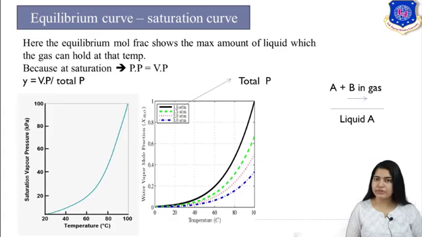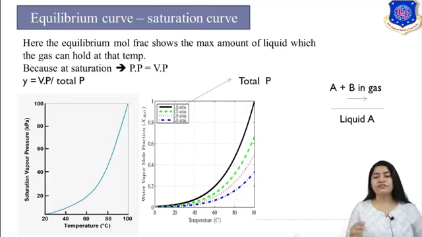Now, what is the equilibrium curve here? First of all, you can represent vapor pressure versus temperature. You can see that as temperature is changed, your vapor pressure also changes. The next graph is about mole fraction versus temperature at constant pressure. Here you can see the black, dotted green and blue lines. Those graphs are plots of mole fraction versus temperature at different total pressures. You can see that I am plotting the graph from 1 atm to 3 atm. That is the total pressure we are talking about.